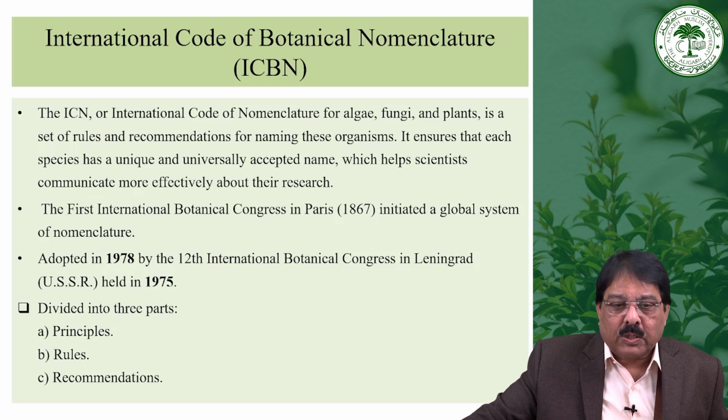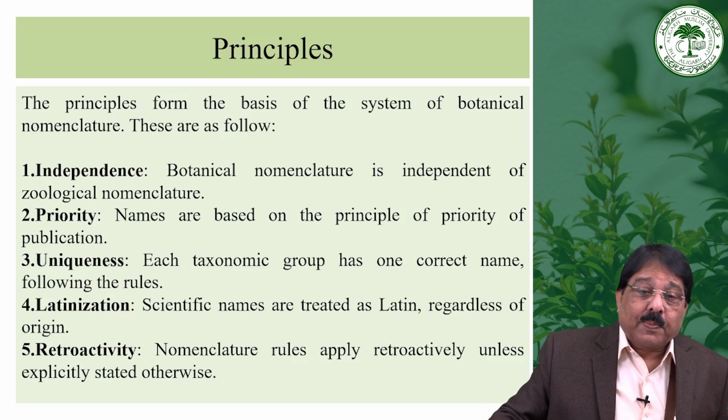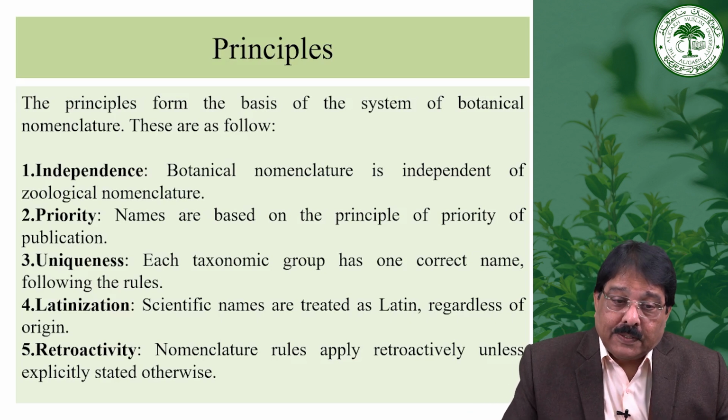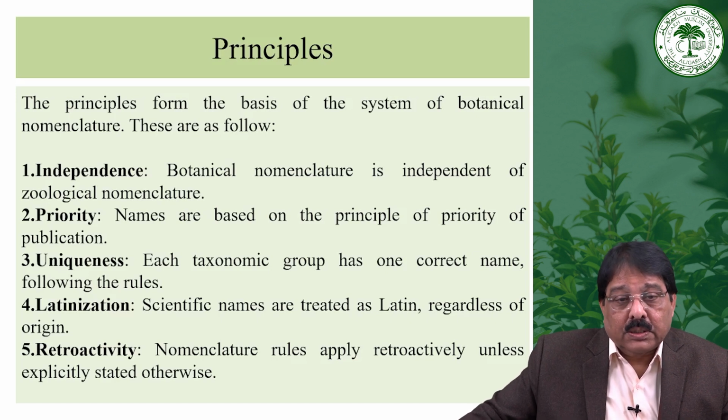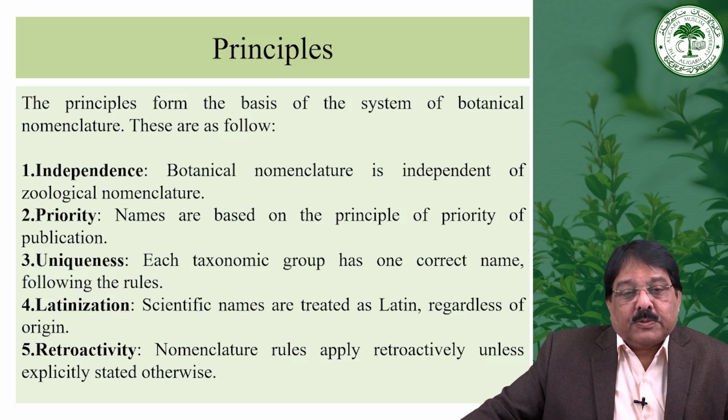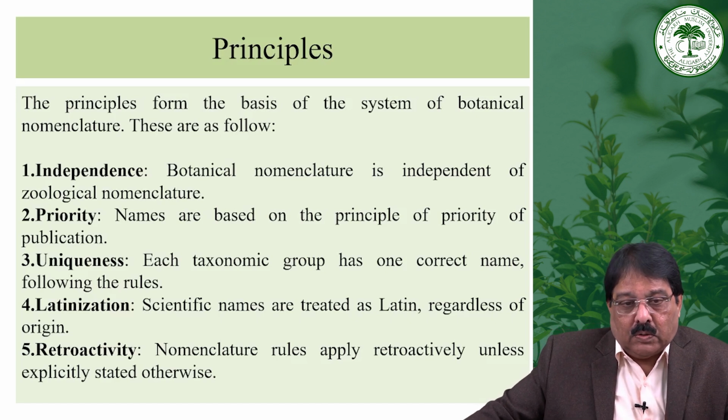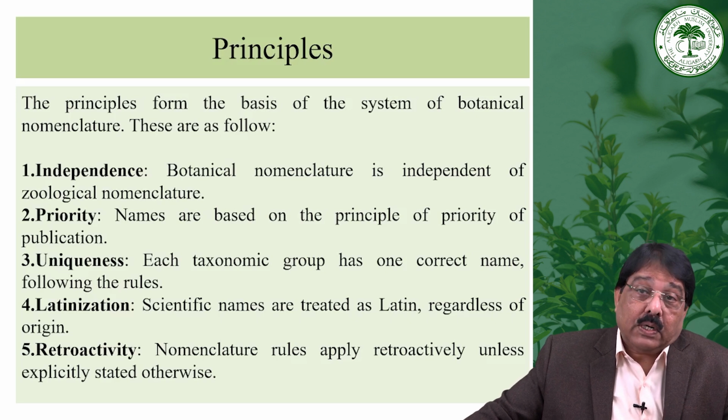So there were 6 principles, and there were rules, provisions for modification of the code, and recommendations. All were in the code. They were discussed in the principles. There were 6 principles in the code. The independence: botanical nomenclature is independent of zoological nomenclature. And priority: whoever published the name for the first time, the priority will be given. The name is based on the principle of priority of publication. It was also one of the principles, the uniqueness: each taxonomic group has only one correct name, as I already told you.